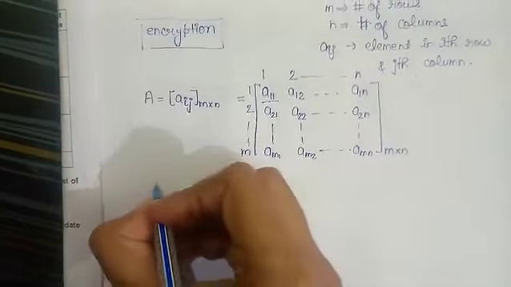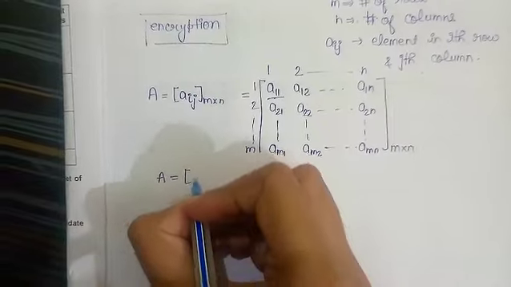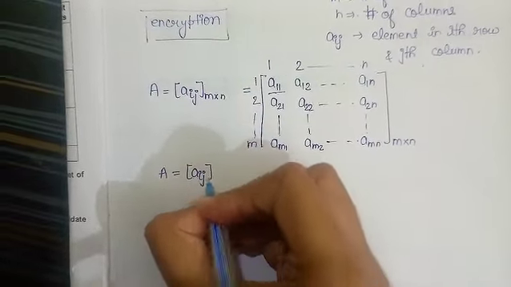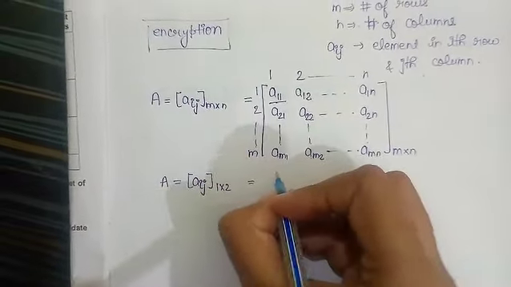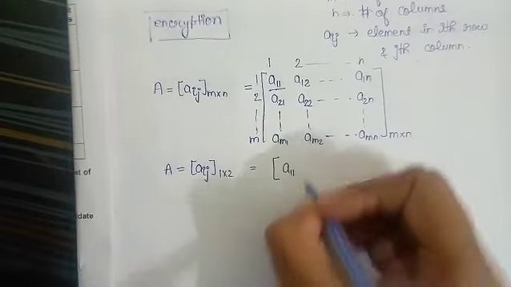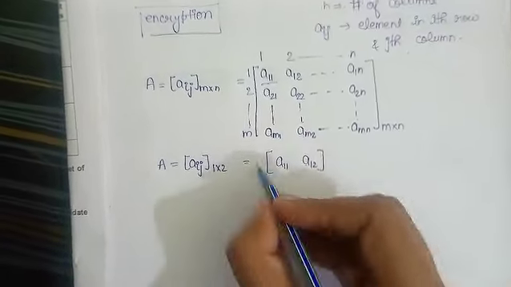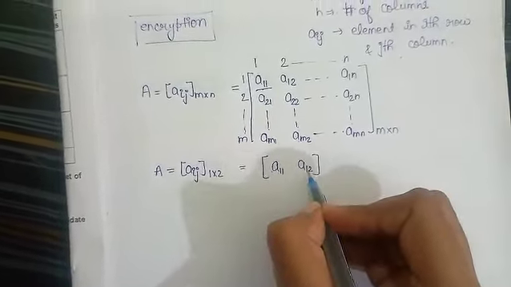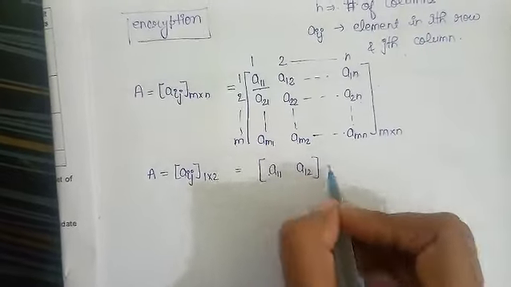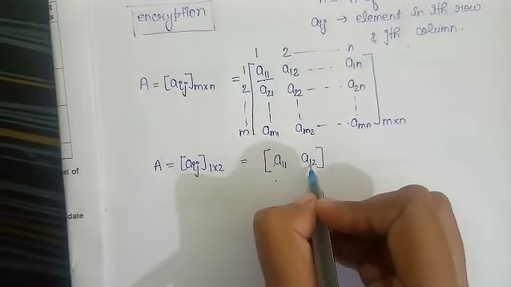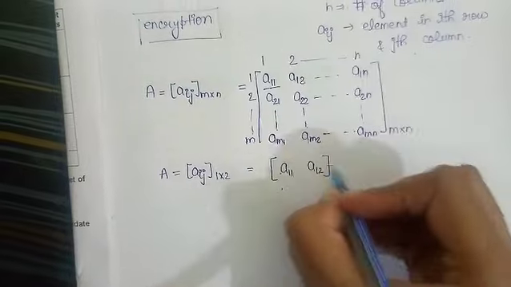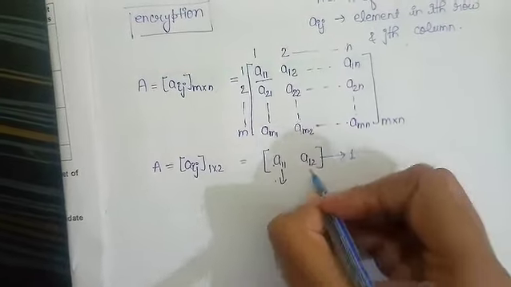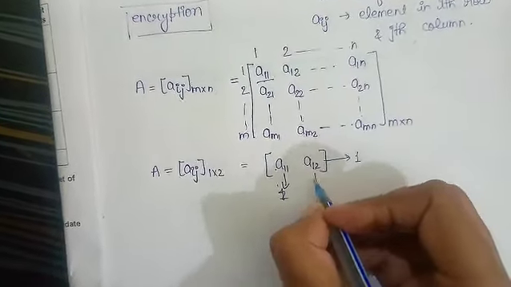So suppose we have to write a matrix Aij of order 1 cross 2, that will be of 1 row and 2 columns. 1 row, A11, A12, the element A11 in the first row, first column, the element A12 in the first row, second column. So you can see here there is 1 row and 2 columns.